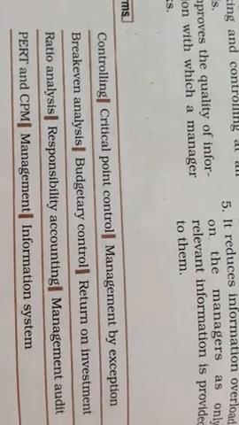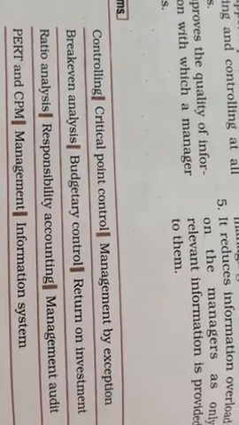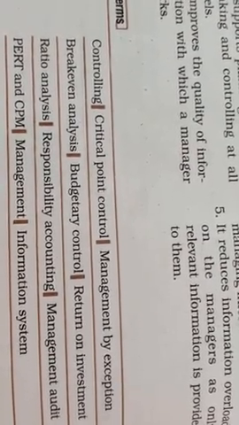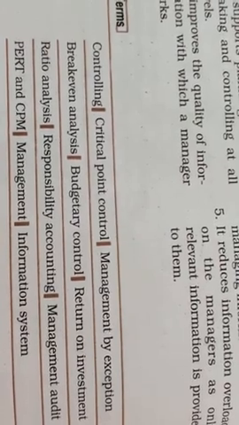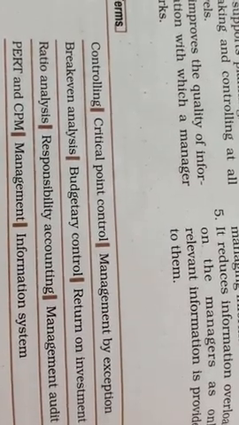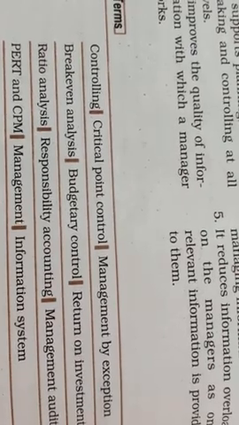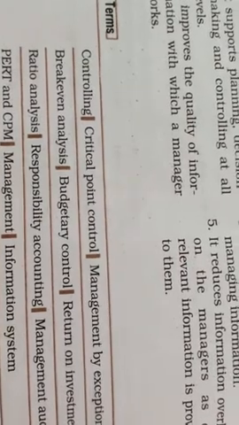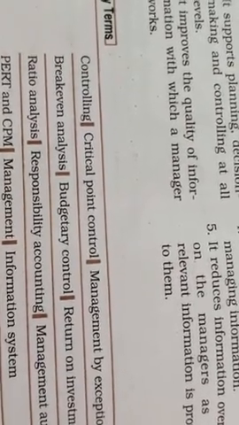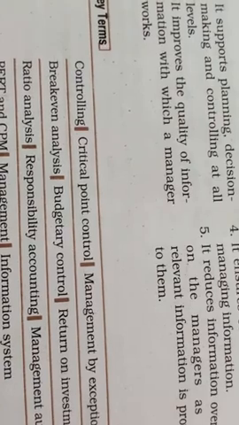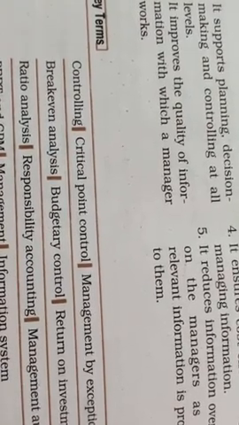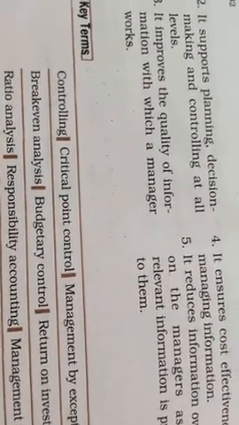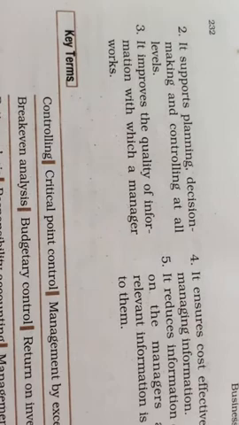PERT and CPM are basically the techniques developed by the American Army to carry out bigger projects or operations. You will see they have dealt with several types of international wars. So for that purpose they developed this technology, PERT and CPM. And next and last is management information system, clear, in which computer-based information is generated and results can be drawn with that. Generally used by every enterprise for generating the information whether the business activity is giving proper results or not.